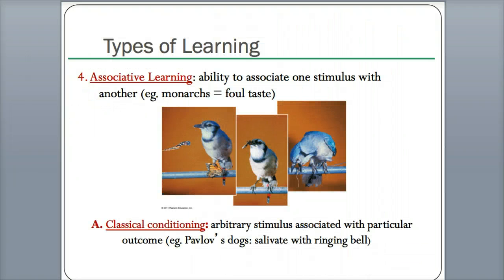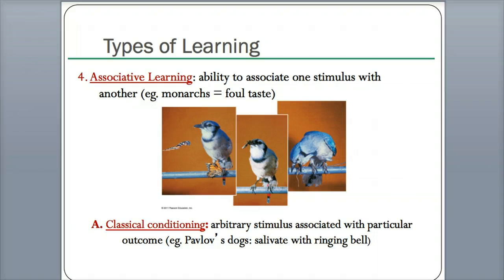Sorry, three more. Associative learning is the ability to associate one stimulus with another. So these monarchs associate some things with a bad taste so that when they see something very similar, they don't want it anymore. It's a hard to see picture, but say for example you eat something orange and it's very disgusting, right? Or green things, like green jellies, and it's disgusting. So now every time you see green food, you're like, I'm never going to eat it again. That's what you call associative learning. You learn because it's from a very similar experience.